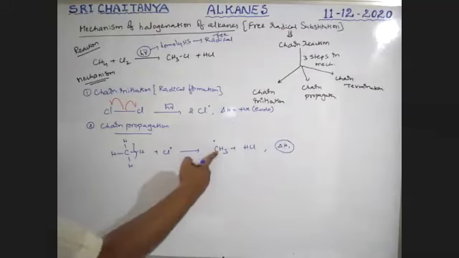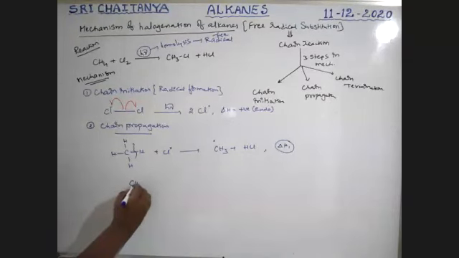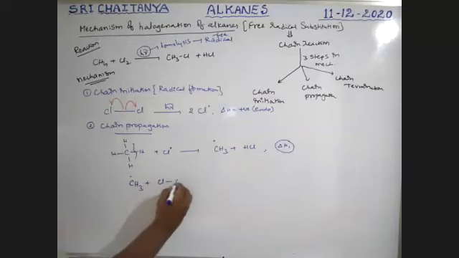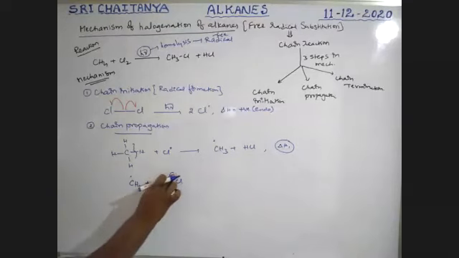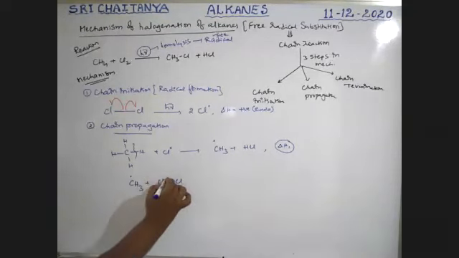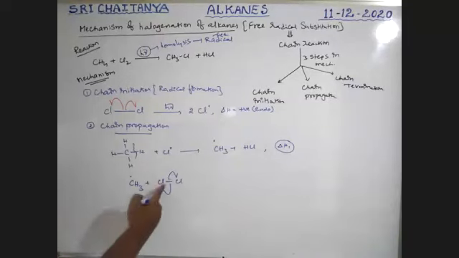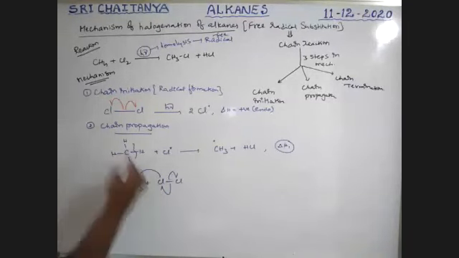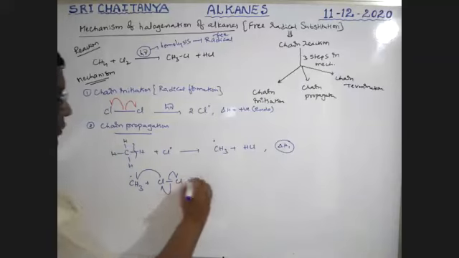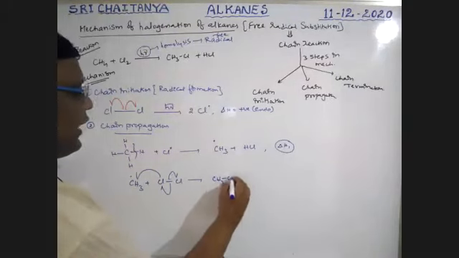Now, this formed methyl radical once again reacts with one more chlorine. One electron goes towards one side, one electron towards this one, so one chlorine is attached. That gives CH3Cl plus a chlorine radical.